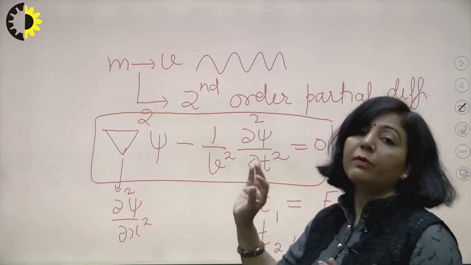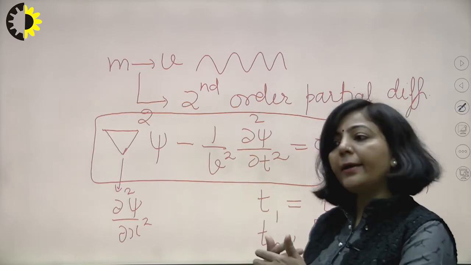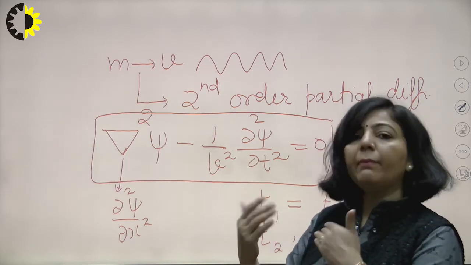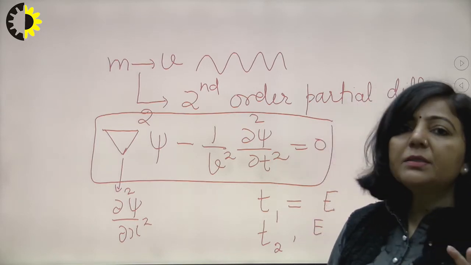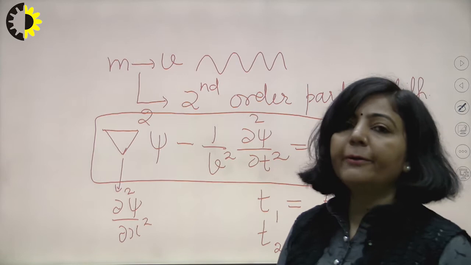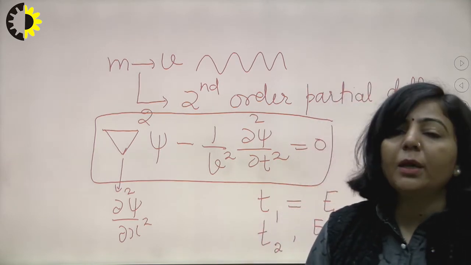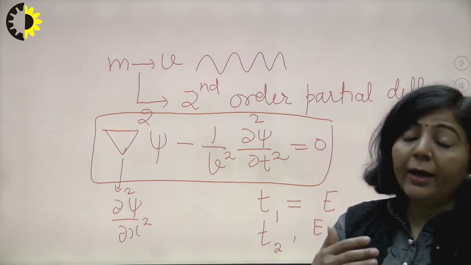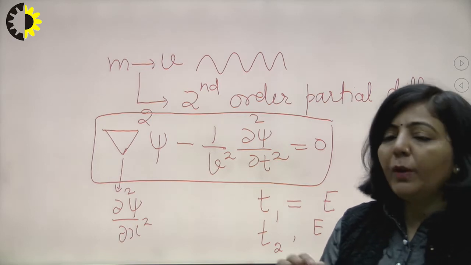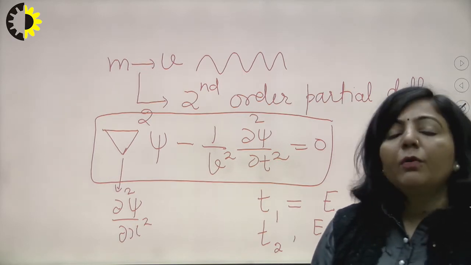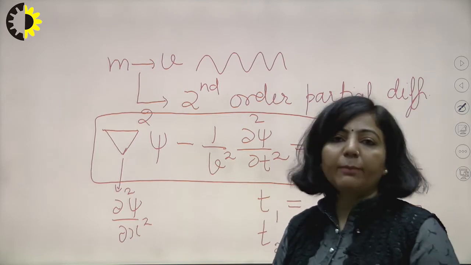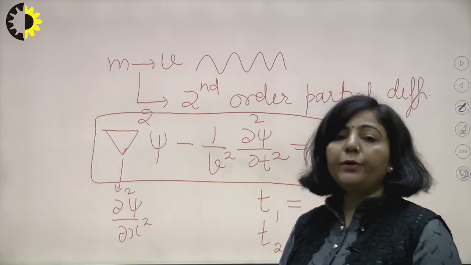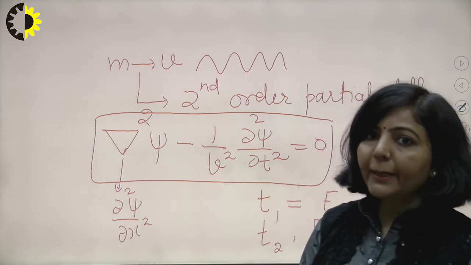But both forms, time independent as well as time dependent, are obtained from the same Schrodinger wave equation, and they are nothing new. You can derive time independent from time dependent and time dependent from time independent. They are forms of the same equation, but you represent Schrodinger's general equation in two different forms to satisfy the conditions. If the energy is time independent, you apply the time independent equation. If the energy is time dependent, you apply the second type of equation. So I am going to write those two different types of Schrodinger equation. I hope everything is clear up to here.